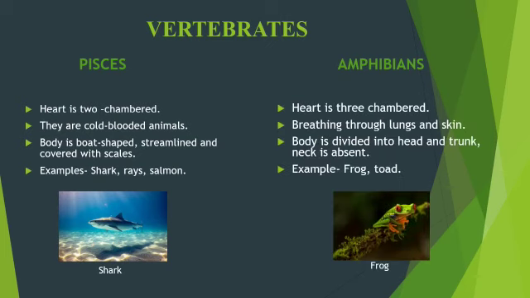First group is Pisces. Under this, important features are: they are cold-blooded animals, heart is two-chambered, they breathe through gills, body is boat-shaped, streamlined and covered with scales. Example, shark, rays, seahorse, etc. Next group is amphibians. They live in water and on land. They are cold-blooded animals. They breathe through lungs and skin. Heart is three-chambered. Example, frog.